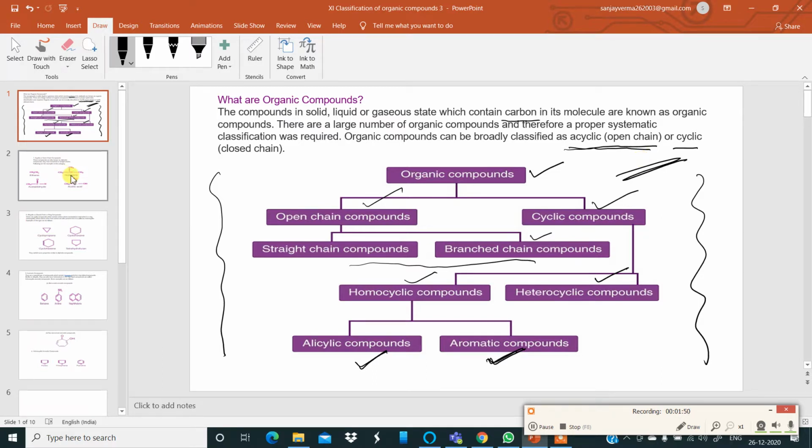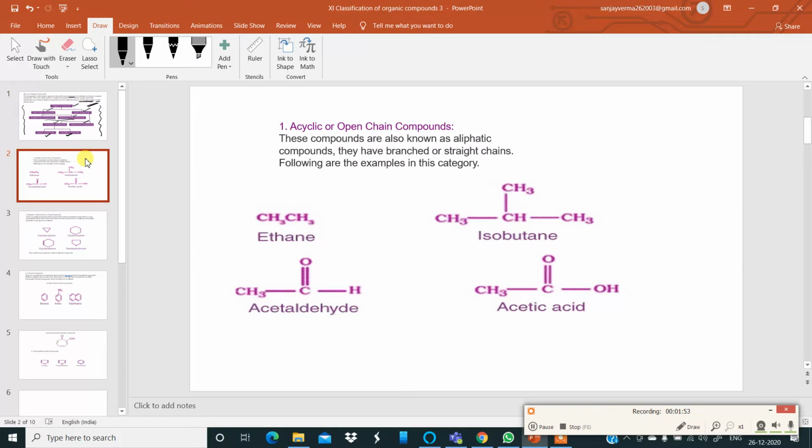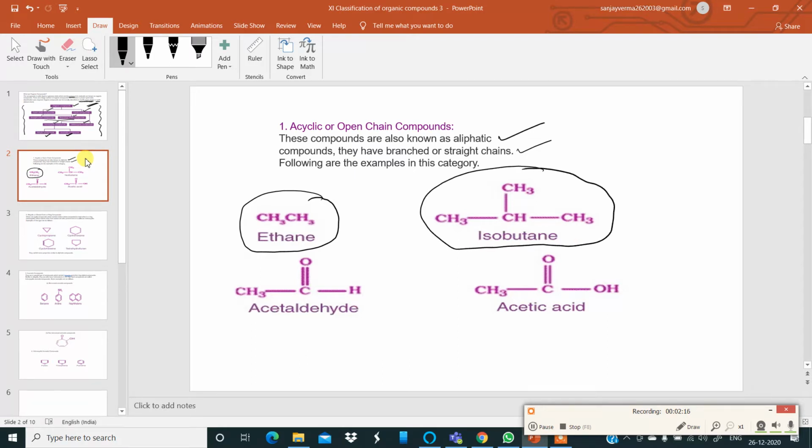Now moving to the next slide, we have in detail acyclic or open chain compounds. These compounds are also known as aliphatic compounds. They have branched or straight chains, and some examples are given. Ethane. Ethane is an alkane. The next one is isobutane. This is the common trivial name, isobutane. If you follow the IUPAC nomenclature, it will be 2-methyl butane.